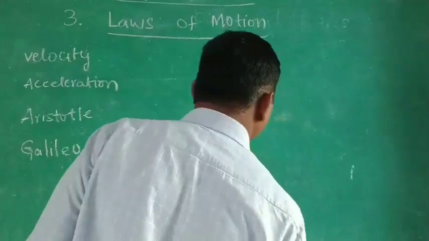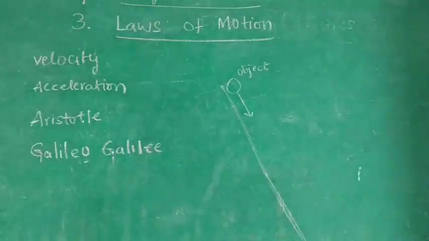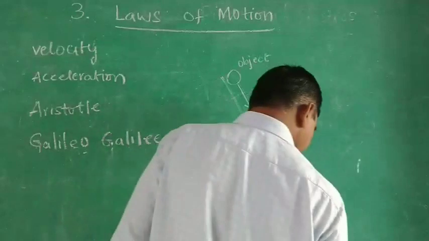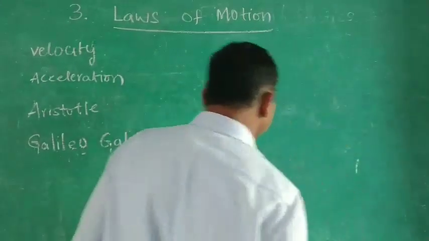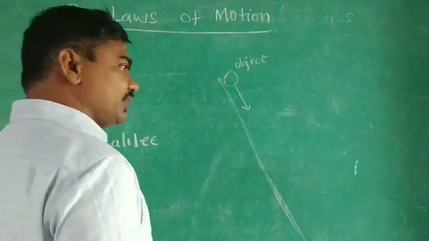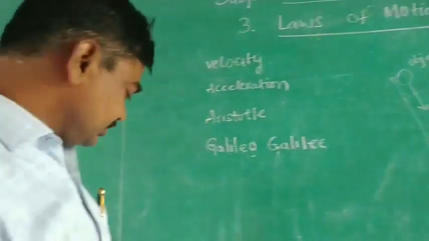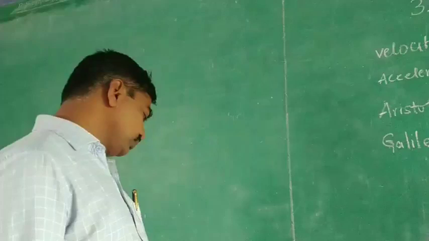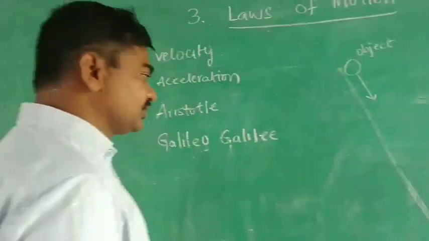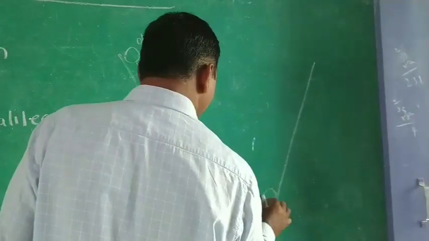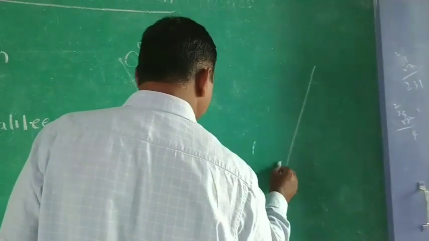It goes on moving downwards like that only. If after a certain time an external force acts, then it will stop. If a smooth surface is there, it goes on moving. If you take the same way, what will happen? This object you move up.